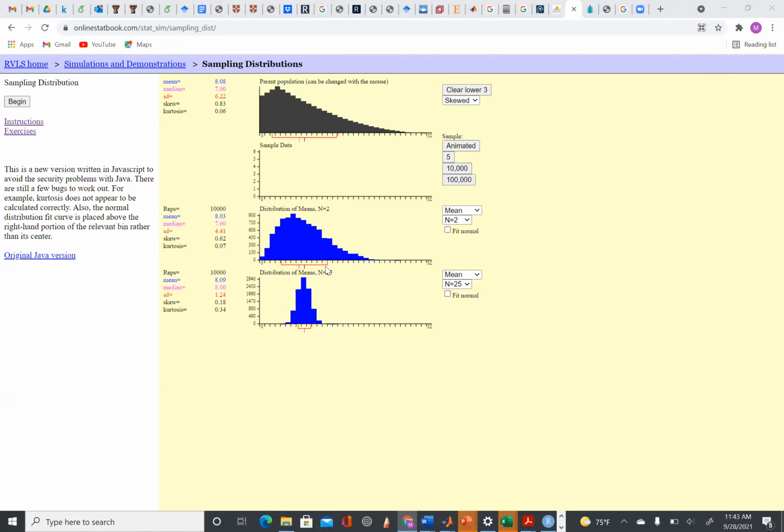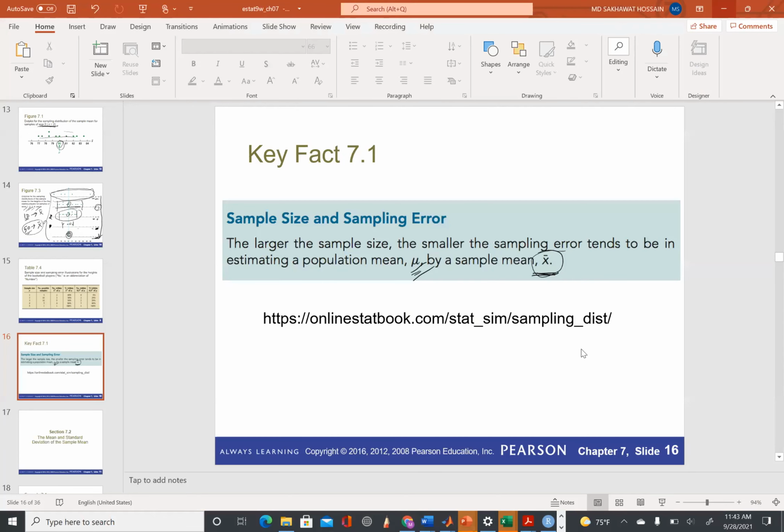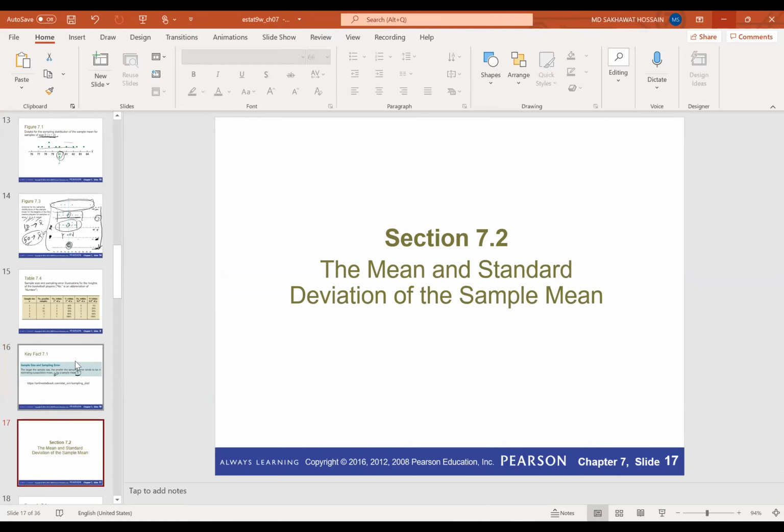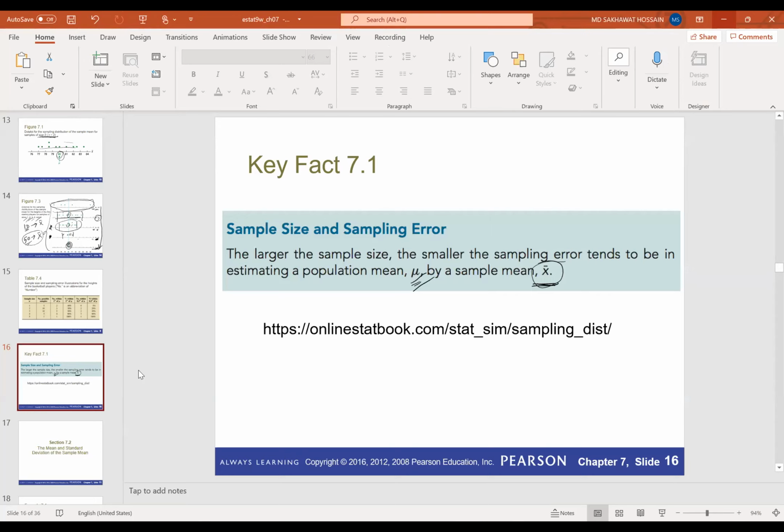Okay, so let's go back to the PowerPoint slide. Do you have any question about sampling error and sampling distribution?